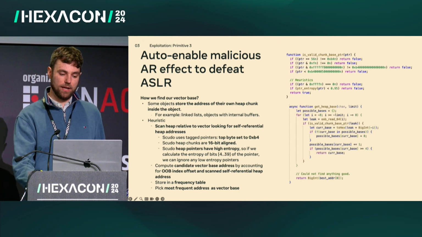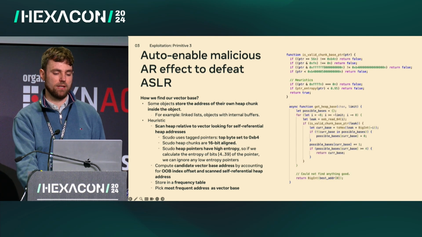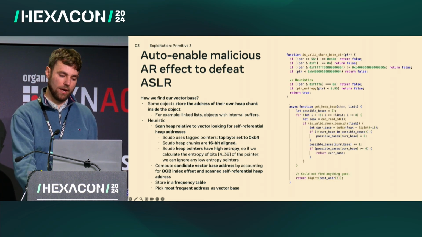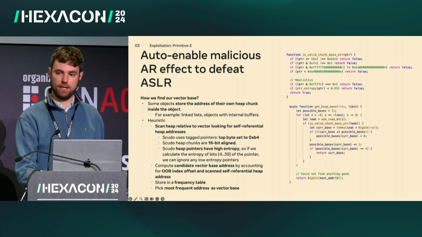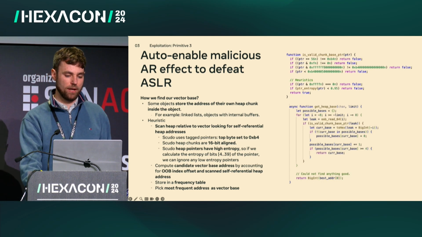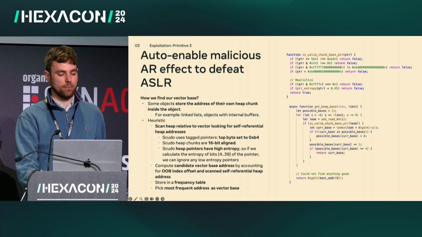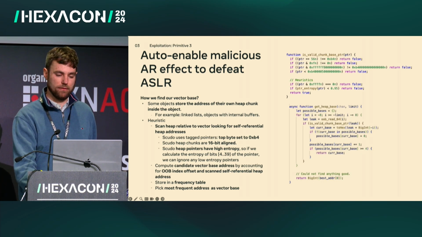If it is not, then this is the incorrect address. But in either case, we add the values to a frequency map. After reading a predetermined number of pointers off the heap, we take the most commonly occurring candidate address from that table and treat that as our vector base address. At least in the memory access patterns for our target app, this was a very reliable way of finding that base address.